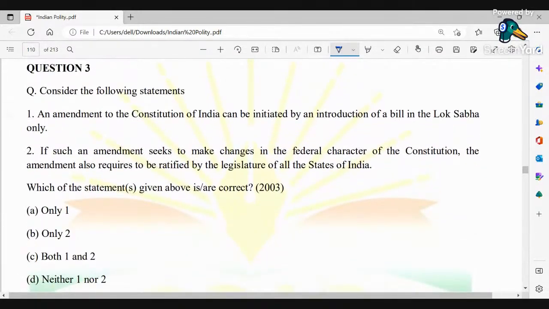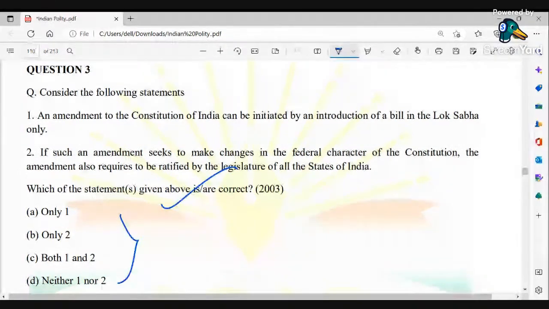Okay, any amendment to the Constitution of India can be initiated by an introduction of bill in the Lok Sabha only. If such an amendment seeks to make changes in the federal character of the Constitution, the amendment also requires to be ratified by the legislature of all states of India. So, which of the above options is correct? So, please attempt question number 3.